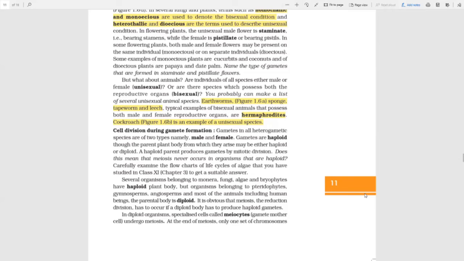Now let's come to cell division during gamete formation. We know that gametes are haploid, but whichever body produces them doesn't necessarily have to be haploid. It can be diploid, it can also be haploid. A diploid body will always produce haploid gametes only.